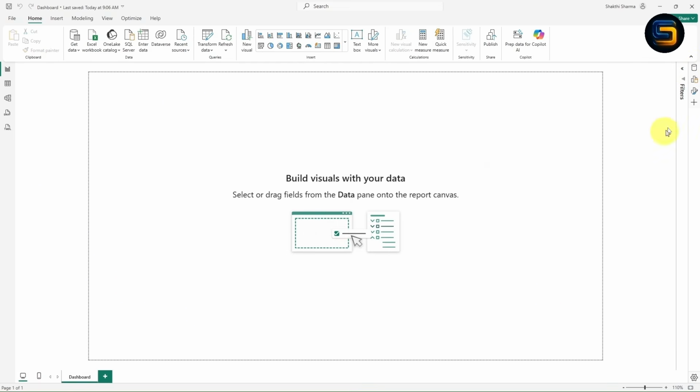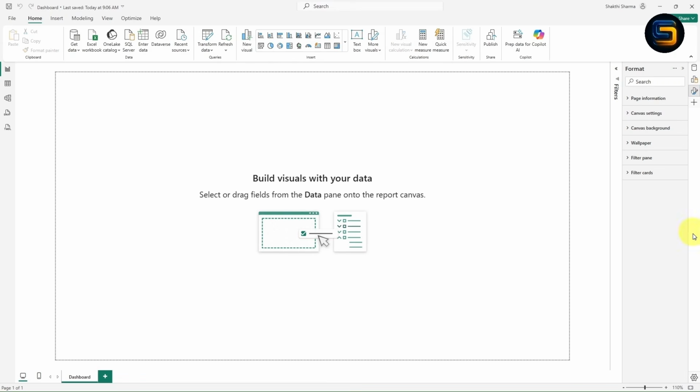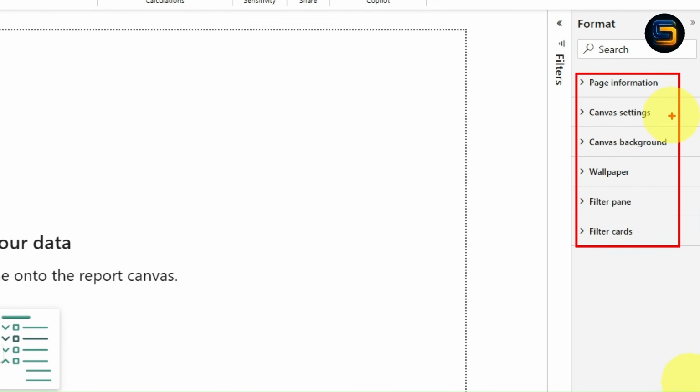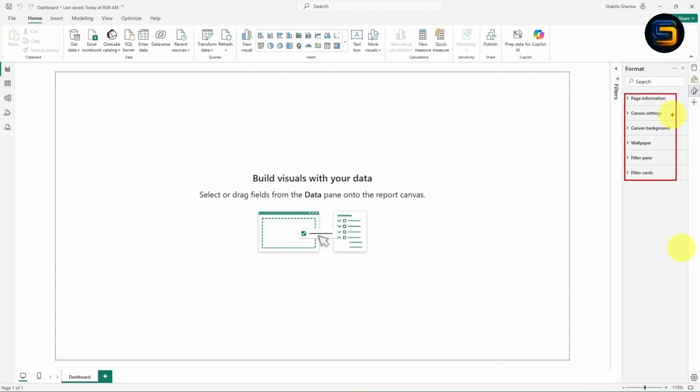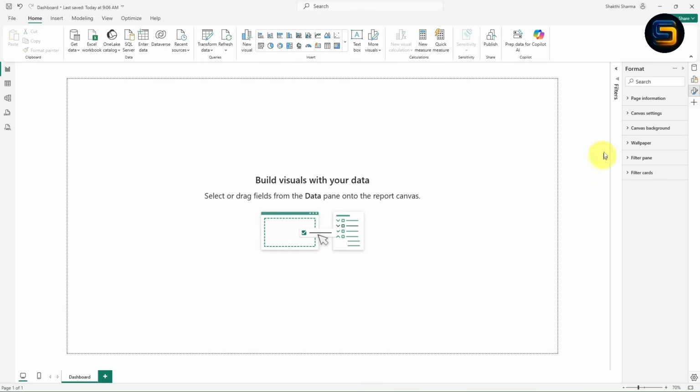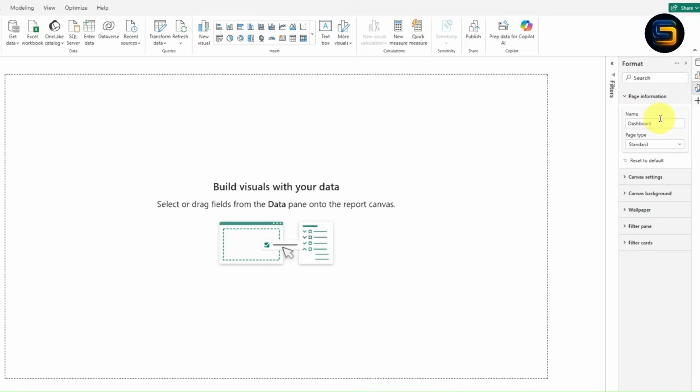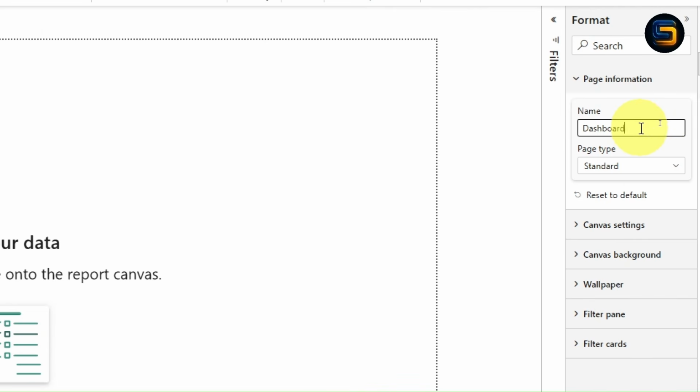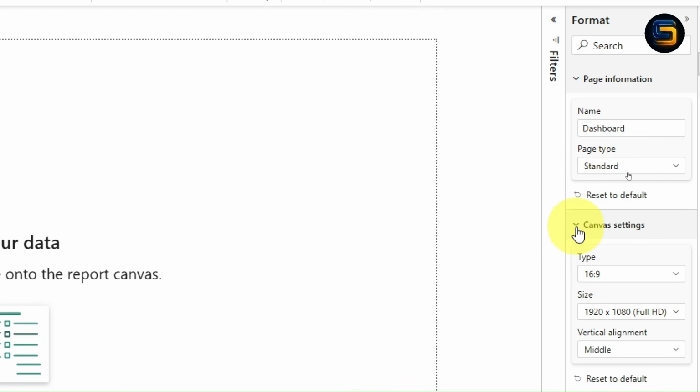It is very simple. Just click on this icon available, which is used to give the formatting. Once I click on format, you can see several options are available such as page information, canvas setting, canvas background, wallpaper, filter pane and filter card. If you want to change the name of this page, it is very simple. Click on this page information. Two options are available. First one is change the name from here. Next we have the page type. By default it is standard. Let it be. Now moving to the next option, canvas setting.